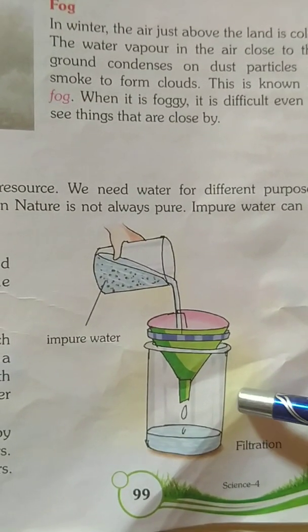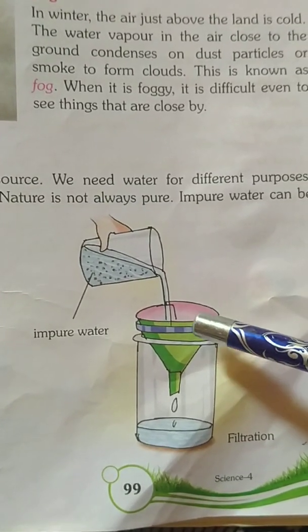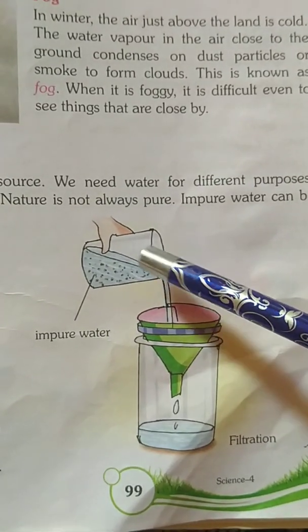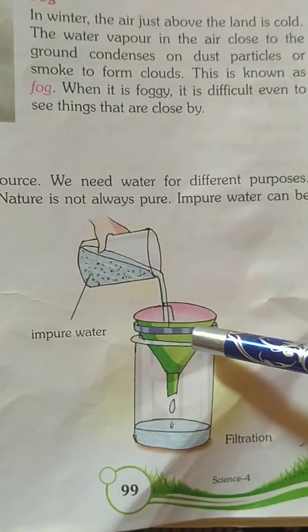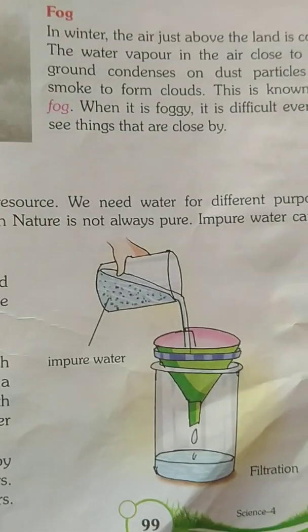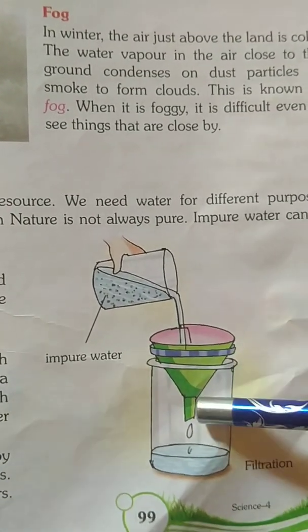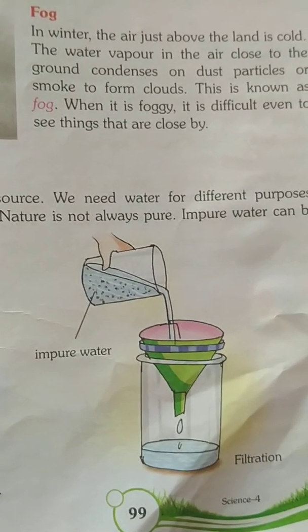On this side, impure water is there, and through the filter paper, the water is filtering. This is called filtration.